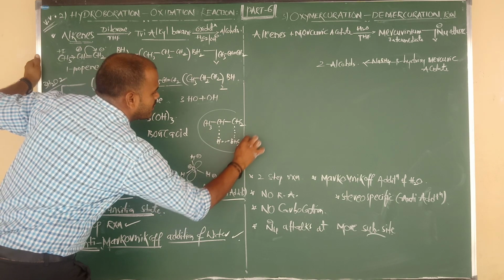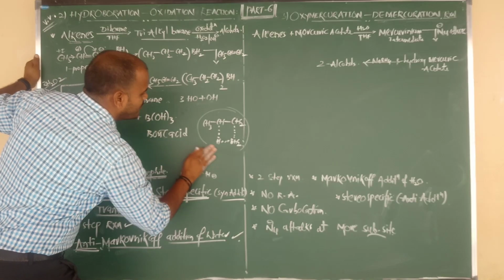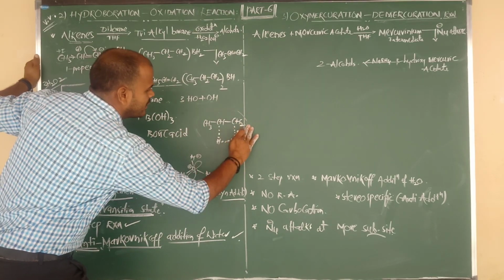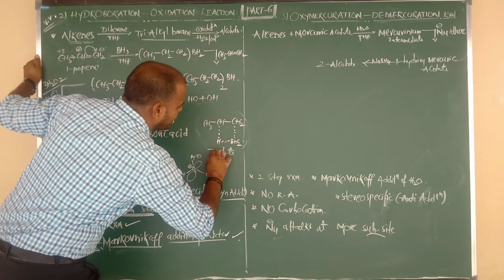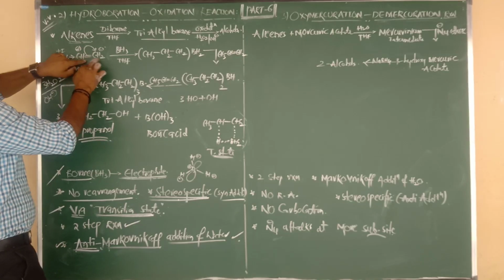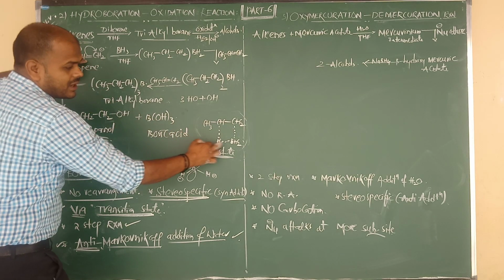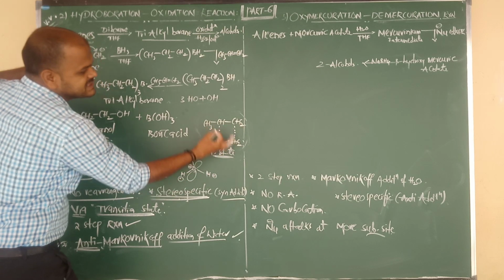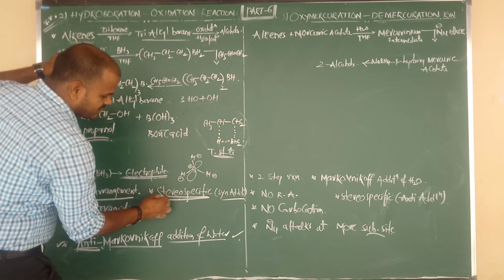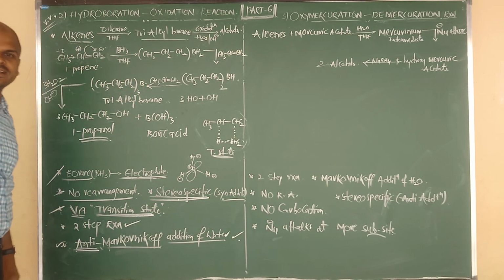So this is the main important point. We have to say that this is called what, beta? An intermediate. Okay, now or we can say a transition state. So upon the double bond, the addition of H and the addition of BH2 both attack the double bond from the same side. Such a mechanism is nothing but stereospecific, or we can say syn addition.